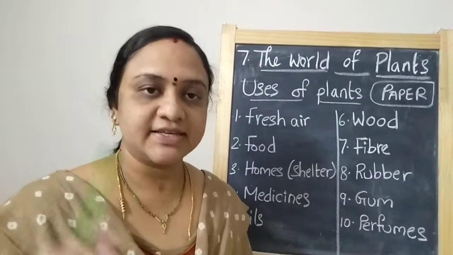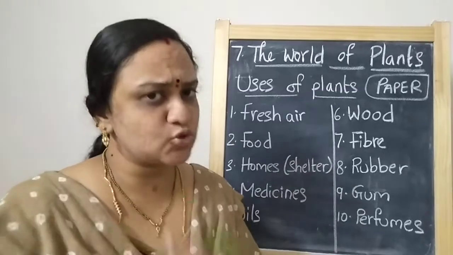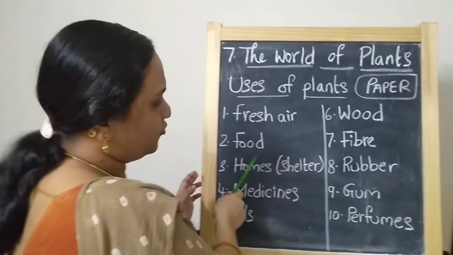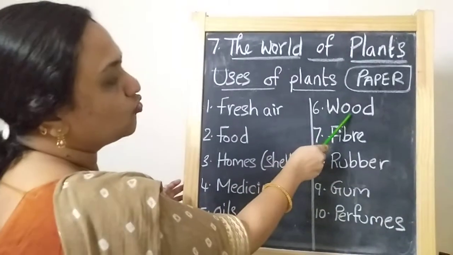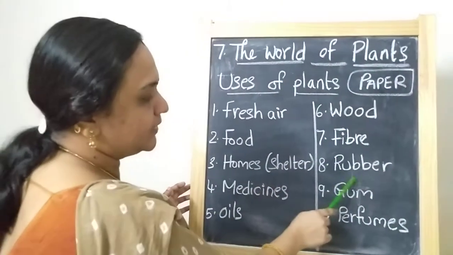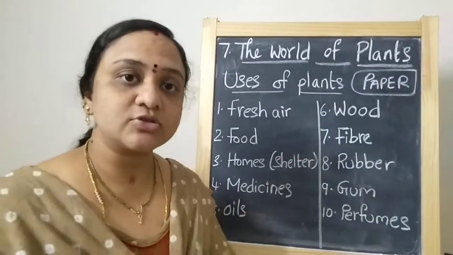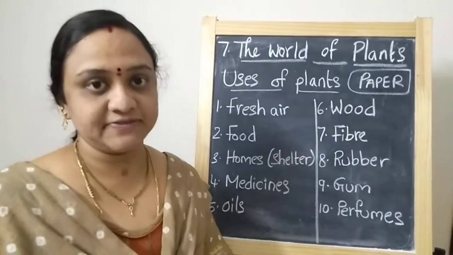Okay, children, while seeing the pictures, we have learned that plants are very helpful to us. They are giving us so many things. Isn't it, children? They are giving us fresh air, food, homes, medicines, oils, wood, fiber, rubber, gum, perfumes. And one important thing plants are also giving us, that is paper. Did we see that? Yes, we have seen.